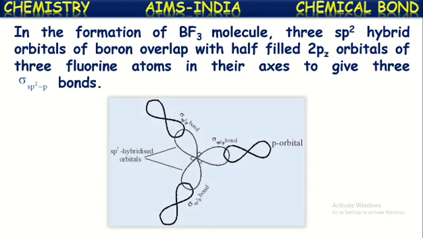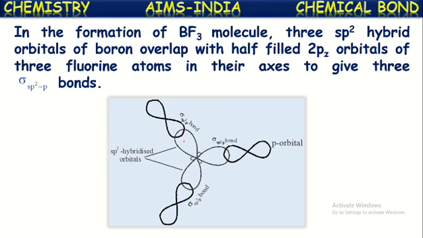As we have seen earlier, fluorine has one unpaired electron or half-filled atomic orbital, that is the 2pz orbital. When the hybridized boron approaches three fluorine atoms, each sp2 hybridized orbital of boron overlaps with the 2pz orbital of a fluorine atom. In that way, they form three sigma bonds like this.